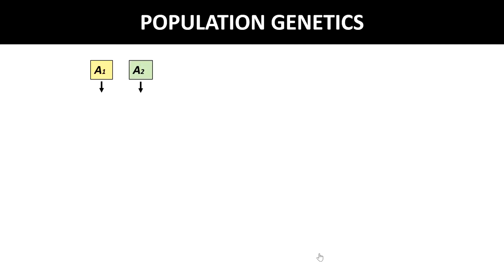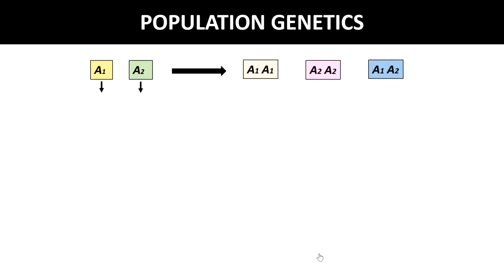Now with respect to the locus in question, with A1 and A2, there are three possible genotypes. What are they? Three possible genotypes from these two alleles: A1A1, A1A2 and A2A2. The first two are homozygote genotypes, and the A1A2 genotype is said to be the heterozygote.